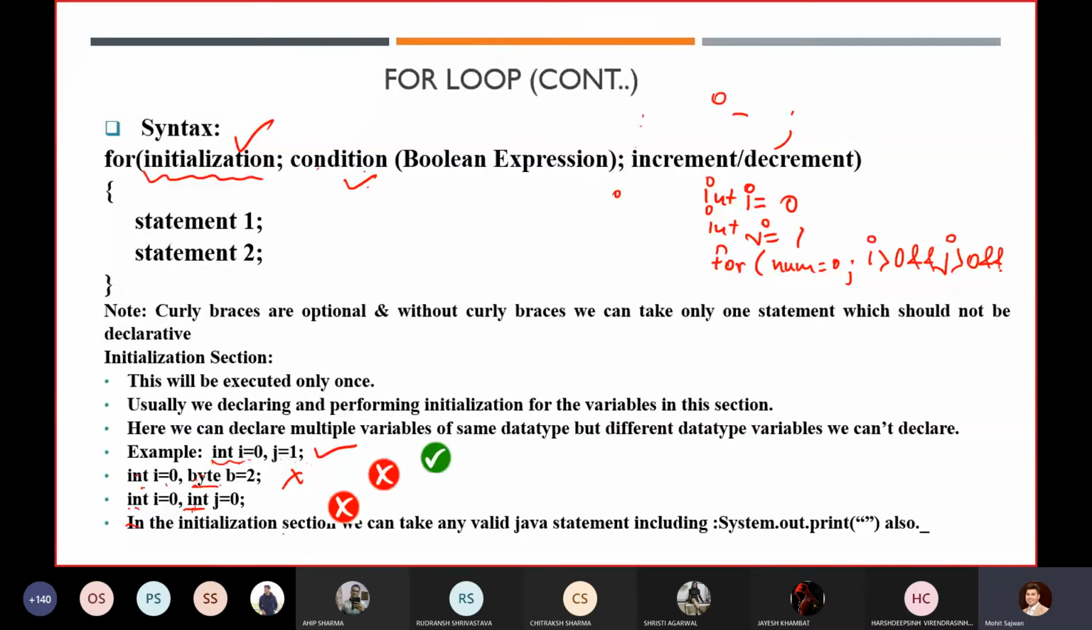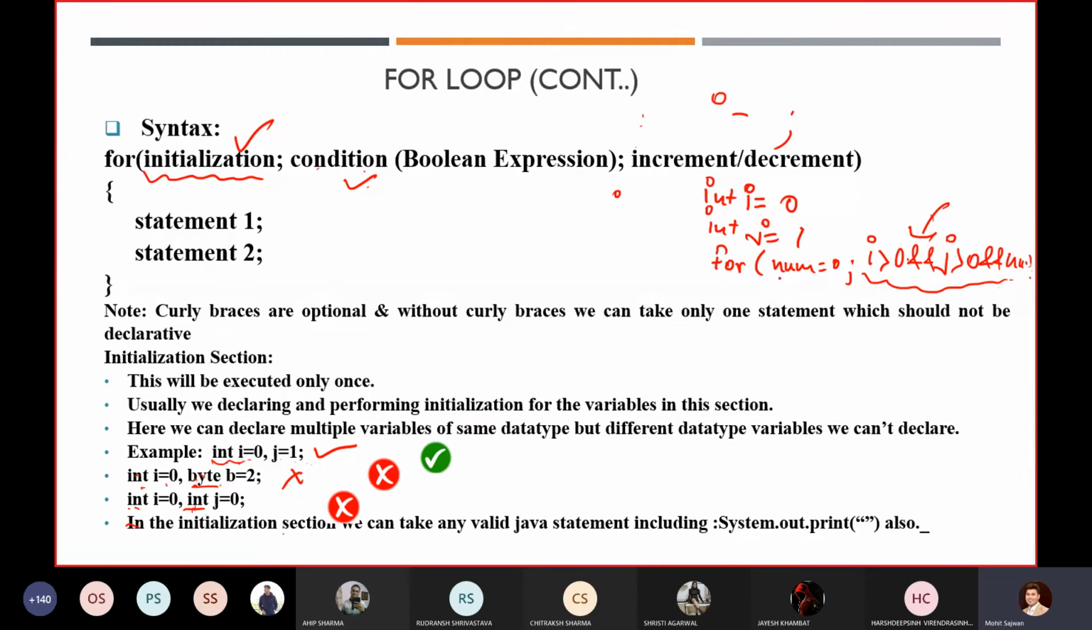j is greater than 0 and num is greater than 0, like that. It is possible. So for the condition, you can use any number of variables, but those variables should be defined. You have to initialize some value on those variables. Otherwise, when we check those conditions, we will get an error.